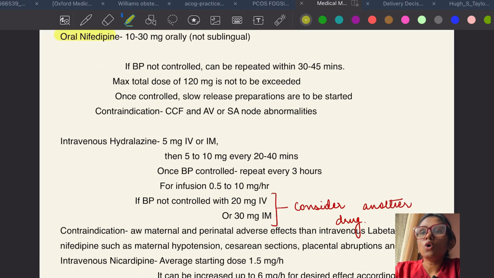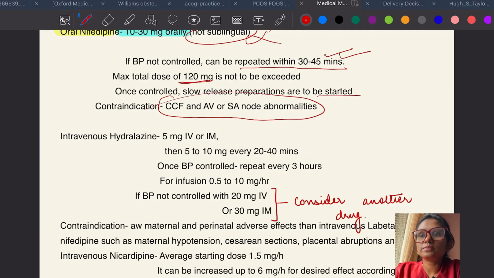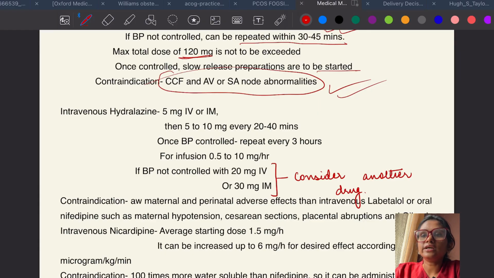Now coming to oral nifedipine. Oral nifedipine is given 10 to 30 mg orally, and remember, you never have to give it sublingually. If BP is not controlled, it can be repeated within 30 to 45 minutes. Maximum dose which you can give is 120 mg. Once controlled, slow release preparations are to be started, and contraindications are congestive cardiac failure, AV and SA node abnormalities.